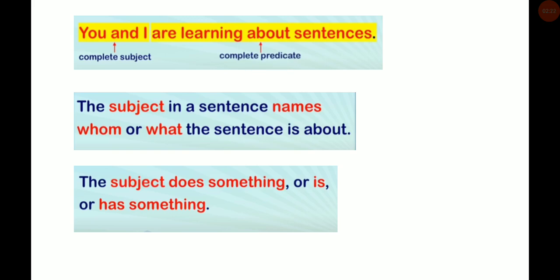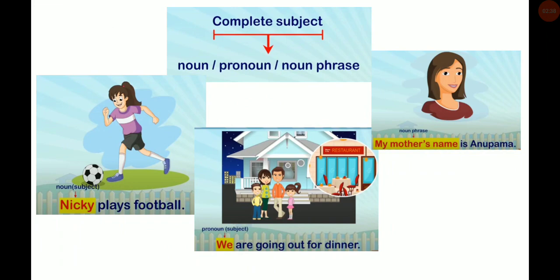The subject in a sentence names whom or what the sentence is about. The subject does something or is or has something. Now, what is a complete subject? A complete subject can be a noun or a pronoun or a noun phrase. Okay, pay attention once again. Complete subject, not the predicate, the starting ones. The complete subject can be a noun or a pronoun or a noun phrase.